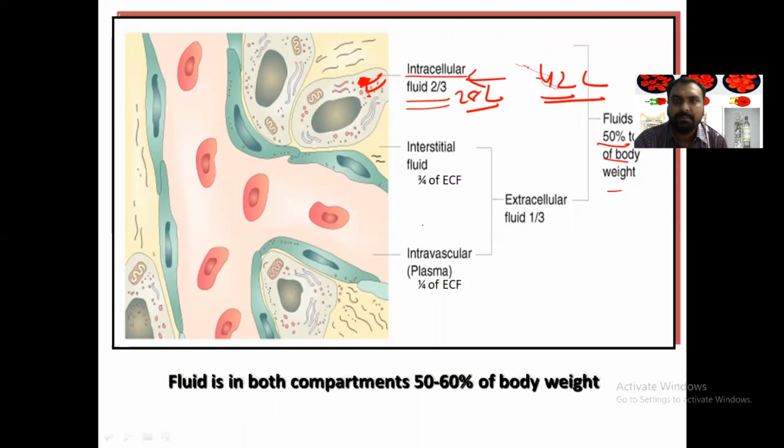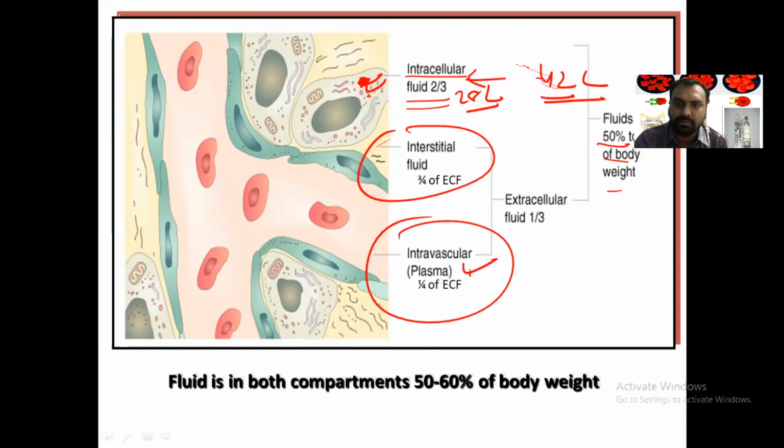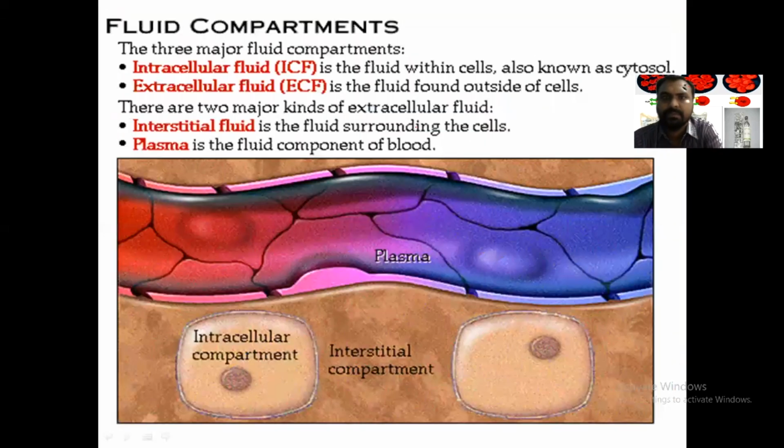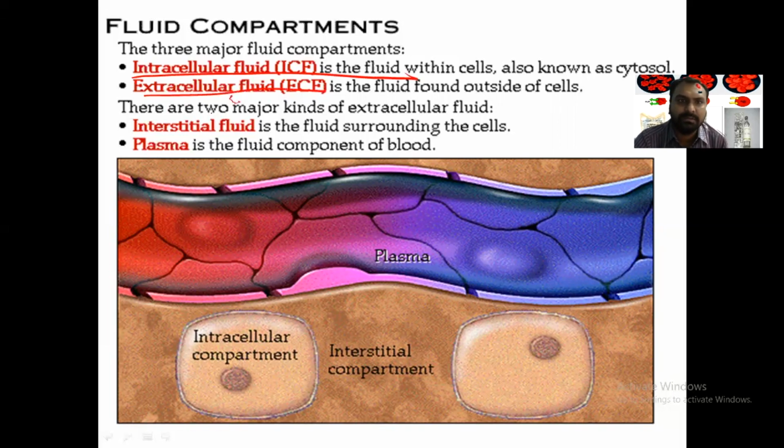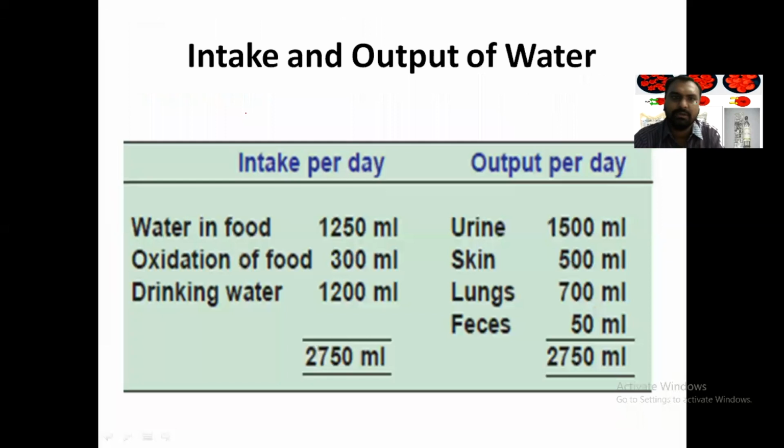And 14 liters is extracellular, which is divided into interstitial and intravascular. Intravascular is also called the plasma portion; interstitial is also called extravascular. Right. So the fluid components are intracellular, ICF, and extracellular. Extracellular is divided into the interstitial, which is also called extravascular, and plasma, which is the intravascular. So I hope it is clear.